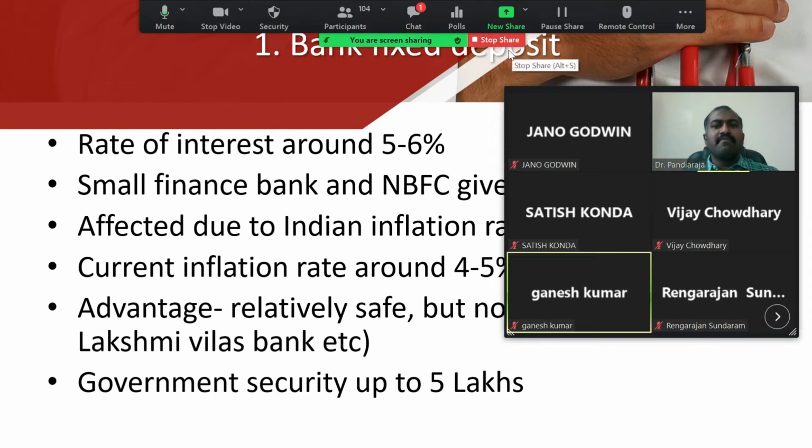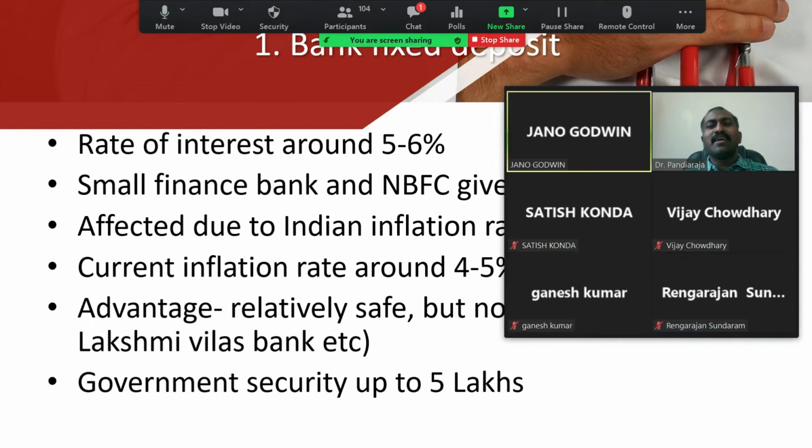So bank FDs provide an interest rate of 5 to 6%. But as you know, our inflation rate is 7%. So if you invest your money in a bank fixed deposit at around 5%, are you compounding your money, or is the money value depreciating? Anyone? It is depreciating, sir.